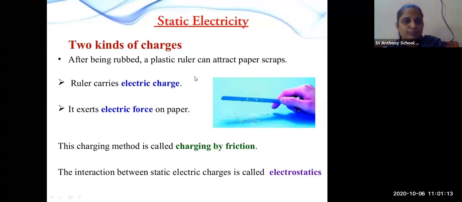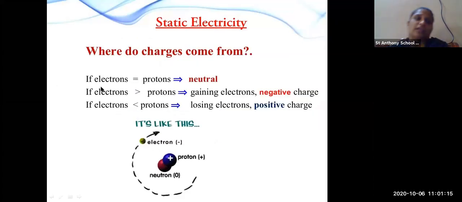Okay, then if the electrons and protons are equal, that time the atom is neutrally charged. Okay, when the negative electrons and the positive protons are both balanced, they are called neutrally balanced. Okay, if electrons are more than protons, what can we say?